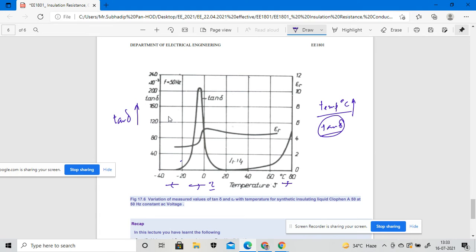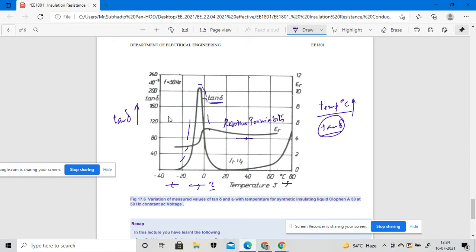This particular curve is for tan delta, and this graph is for epsilon r, which is taken into consideration for the relative permittivity, right?